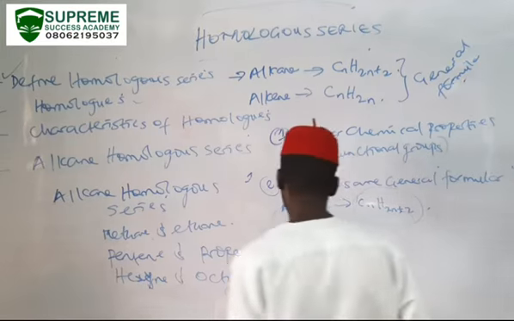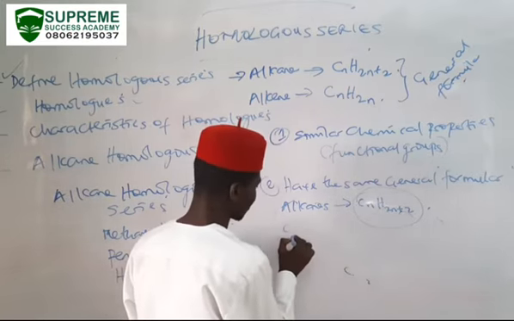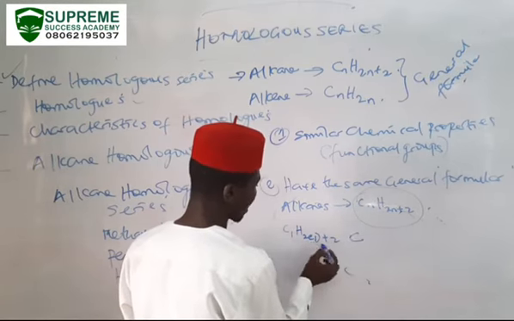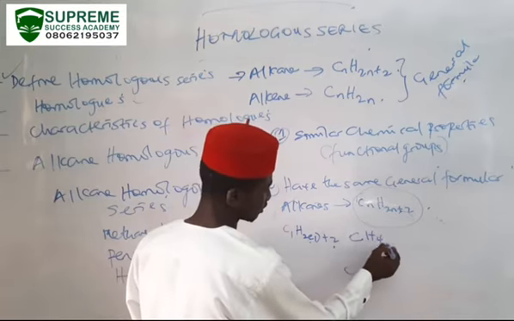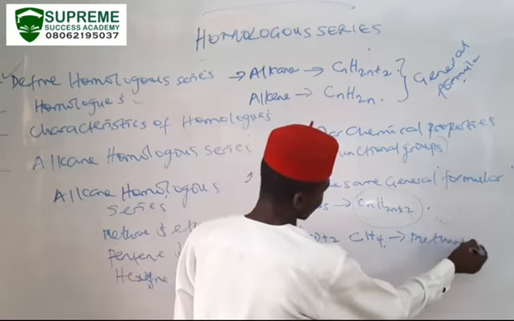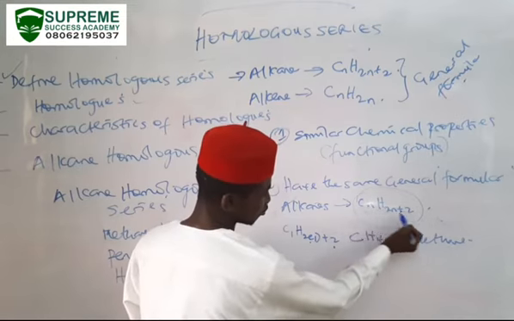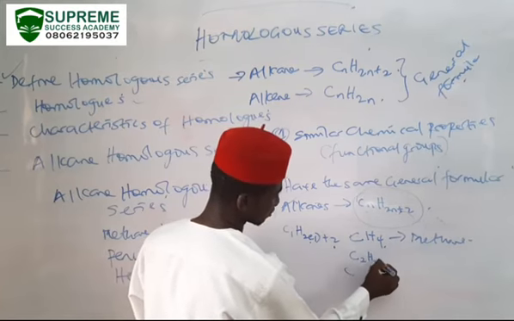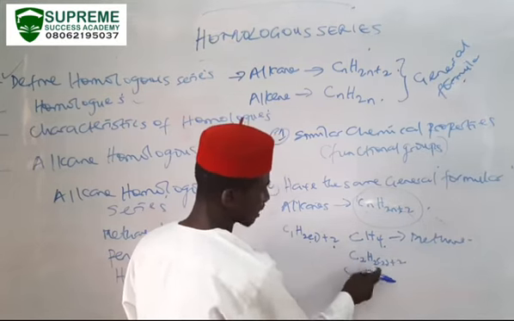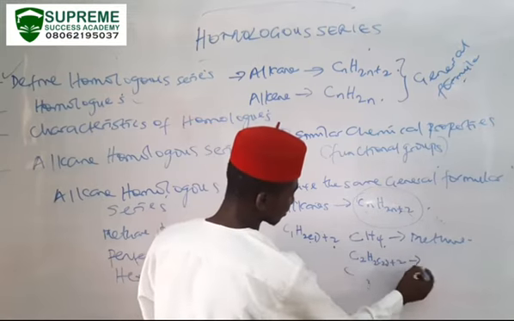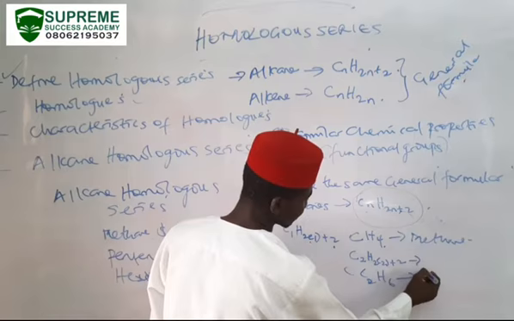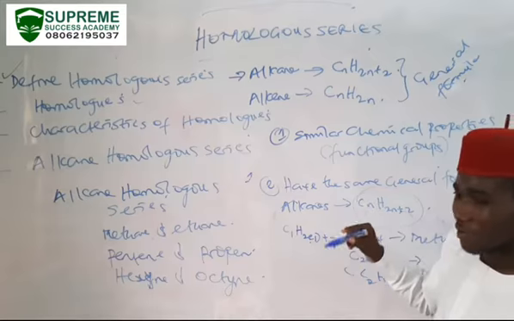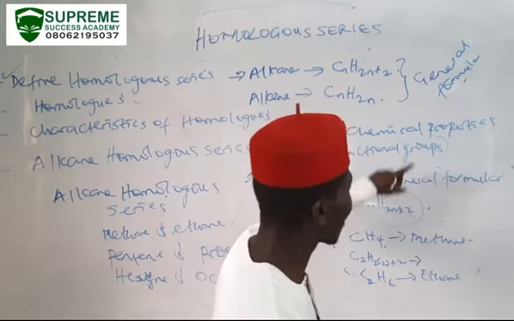So let's look at, for example, the alkane homologous series, the first member: CnH2n+2 with n equals 1. That would mean we have C1, 2 times 1 is 2, plus 2 is 4, that gives us CH4. That is methane. If n is 2, anywhere I see n, I put 2. So what do I have? C2, H, 2 times 2, 4, plus 2, 6. This gives us C2H6, and that is ethane. So, number one characteristic of members belonging to the same homologous series, they have similar chemical properties.